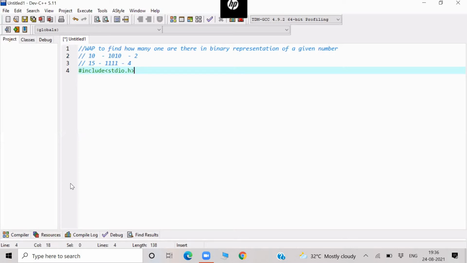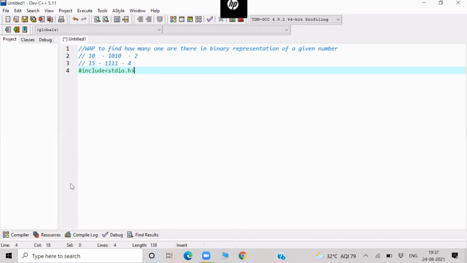You are all acquainted with this line, include stdio.h. In C++, you write iostream. In Java, nothing is required because the default is java.lang package. In Python, you don't have to do all these things for simple programming.